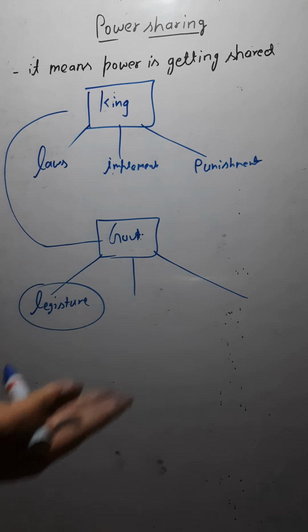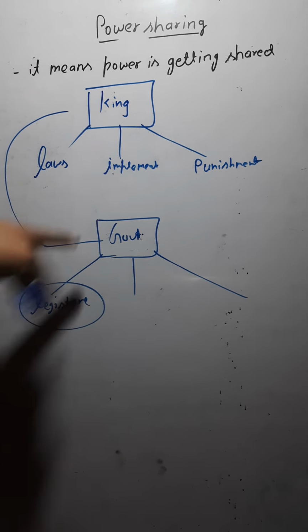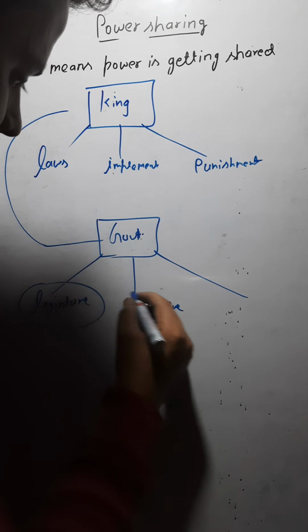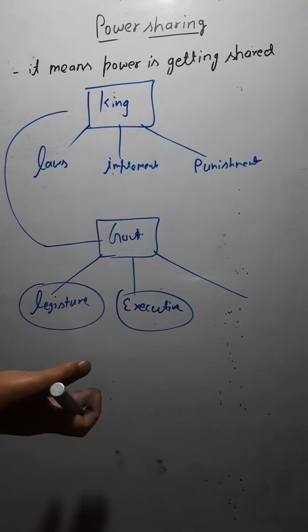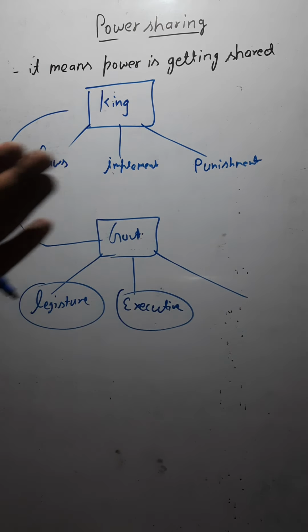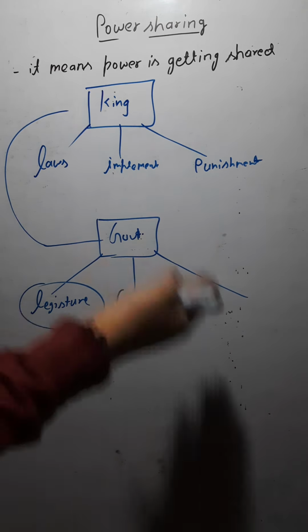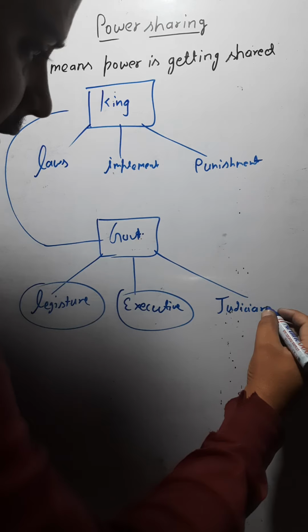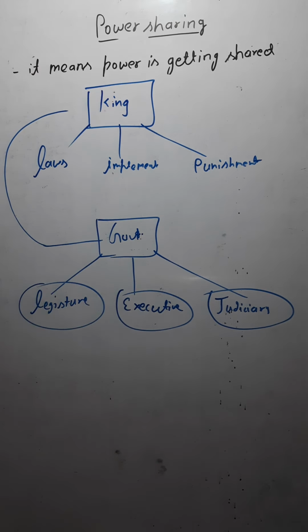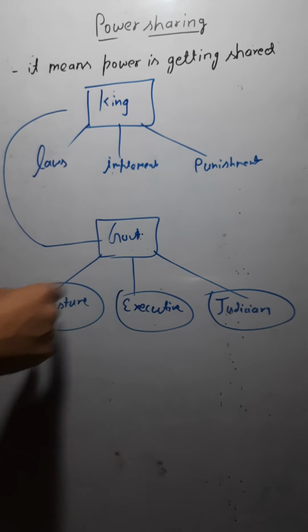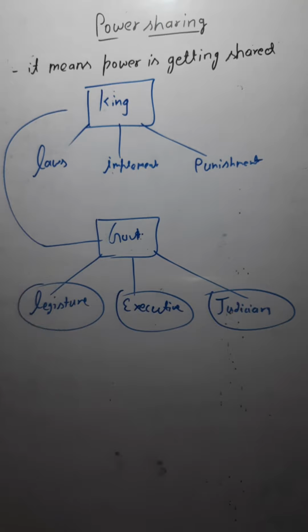And we have a different body of the government that would implement those laws, and that body is the executive. So the executive organ of the government would implement the laws that are being made, and then we have a different body that would decide the punishment if the laws are not being followed, and that body of the government is the judiciary. So this is how we have three organs of the government. This is how the total power has been divided among three organs of the government, which was not there in the early times.